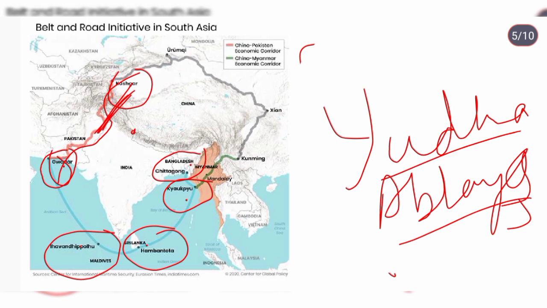They had a good relationship with Nepal. They had a good relationship with Bangladesh. India warned every country regarding China.